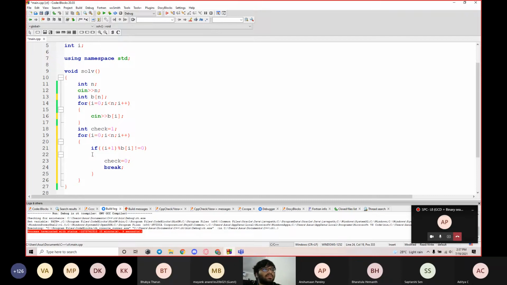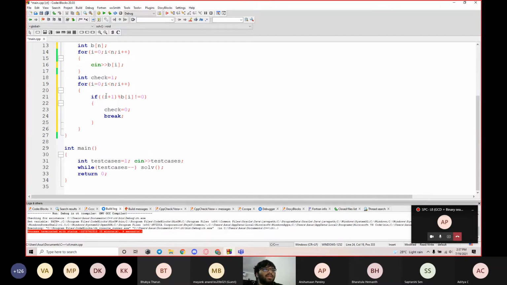The reason I've used check here is that it iterates over the array and checks each element. The moment any element doesn't satisfy the condition we found in the algorithm, we make check equal to 0 and break. In the end, we just create an if-else case where we output based on check.